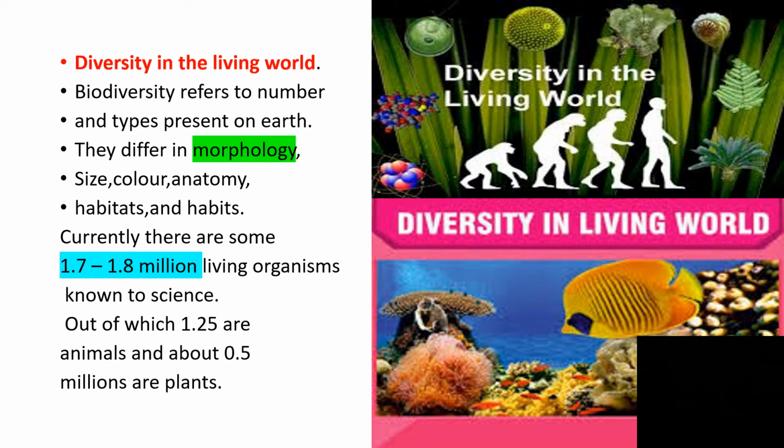What is biodiversity? In simple terms, we can say it is the large variety of flora and fauna on this planet Earth. That means the variety of life on Earth. It includes all the forms and varieties of organisms. Biodiversity refers to the number and types present on Earth. They differ in morphology, size, color, anatomy, habitats, and habits. Currently, there are some 1.7 to 1.8 million living organisms known to science, out of which 1.25 million are animals and about 0.5 million are plants.